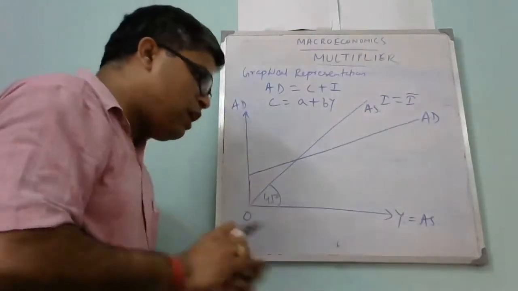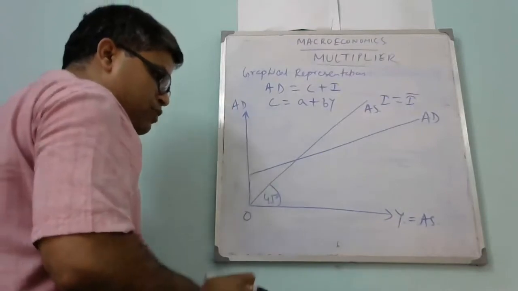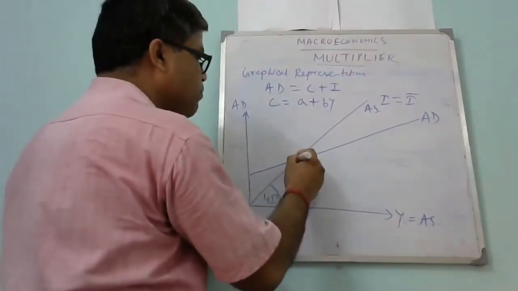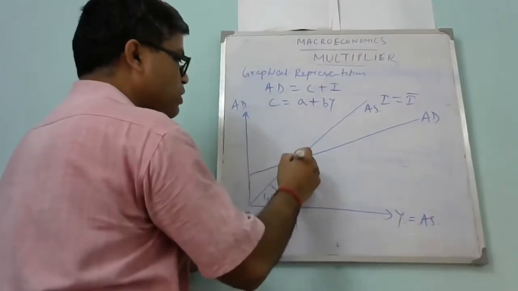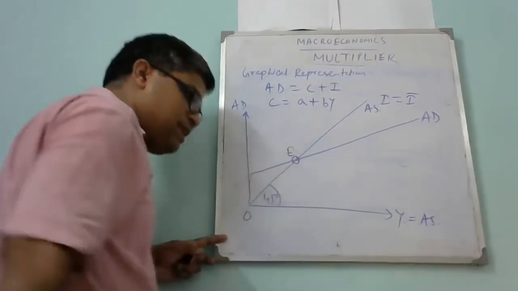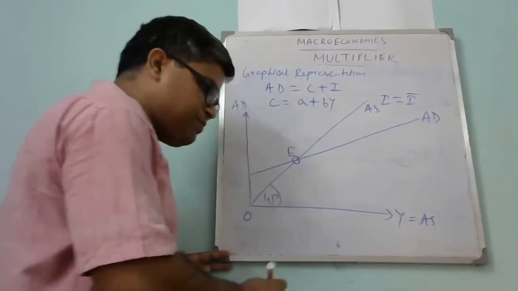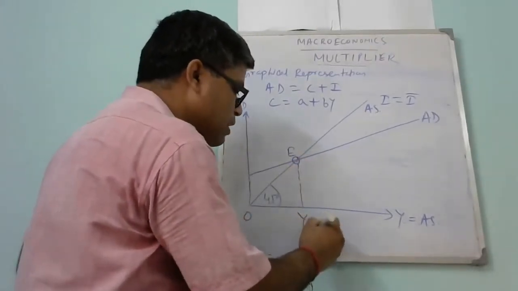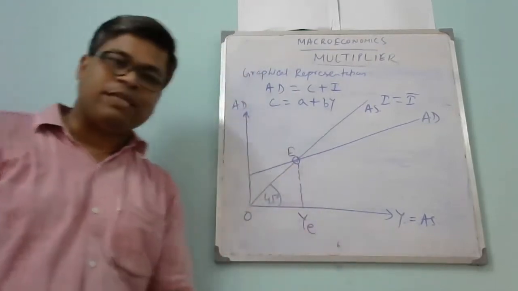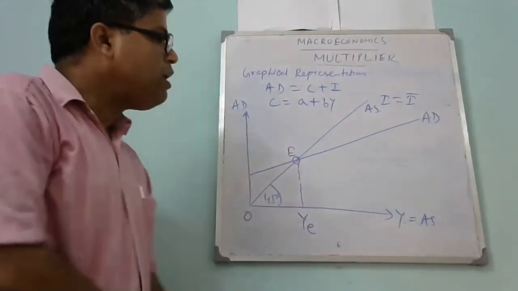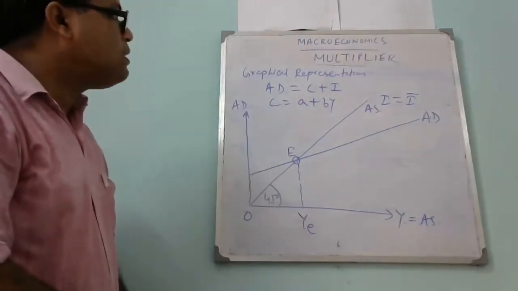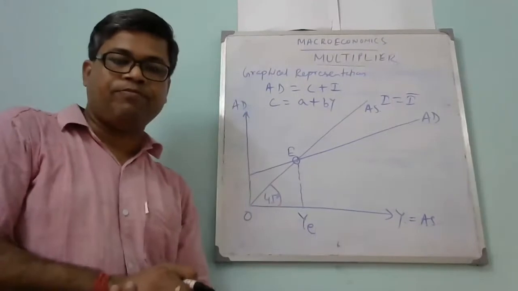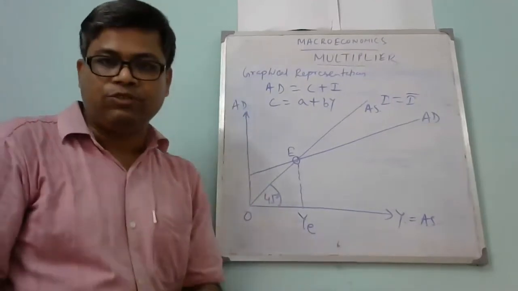Okay. So now, what does equilibrium require? Equilibrium requires AD equal to AS. This will be the equilibrium point. Let's say this is E, the equilibrium point. So the equilibrium level of national income is YE. This is the situation before the change in autonomous investment.